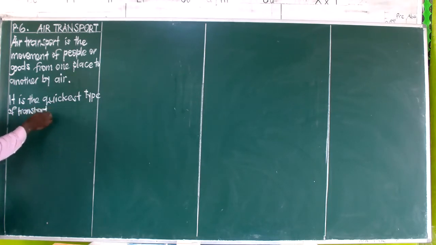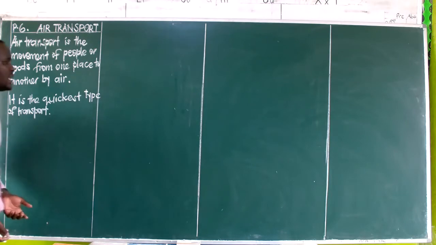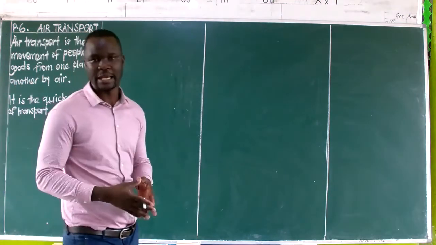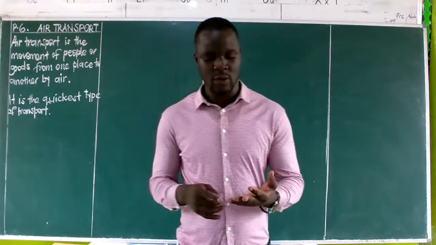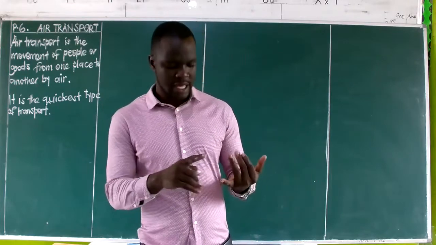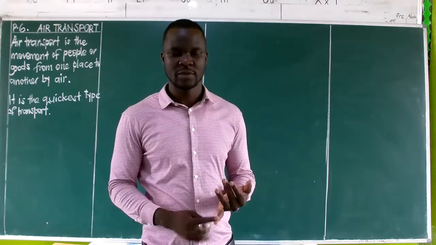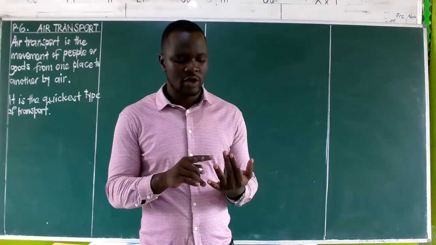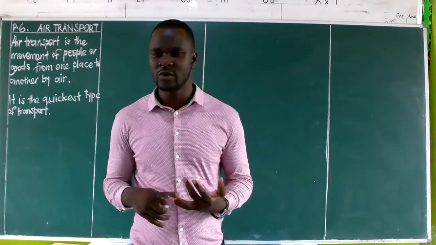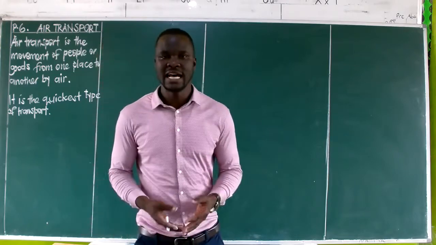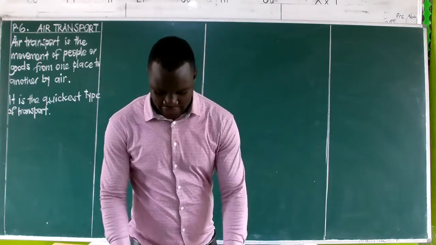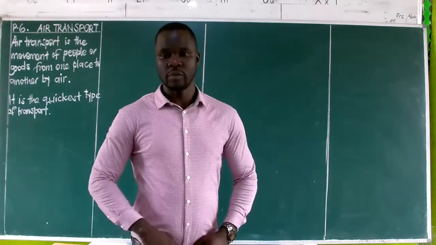Not only in East Africa, but in the whole world. If we compare air transport with road transport, you find road transport becomes slower than this. When we compare it with water transport, which we already say is the slowest, we cannot even bring that comparison.